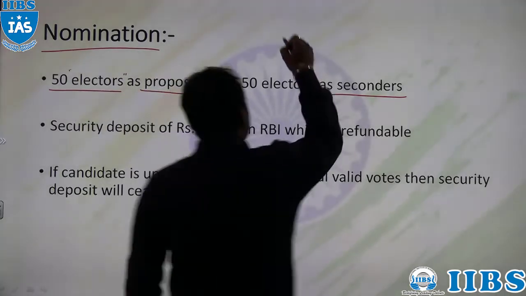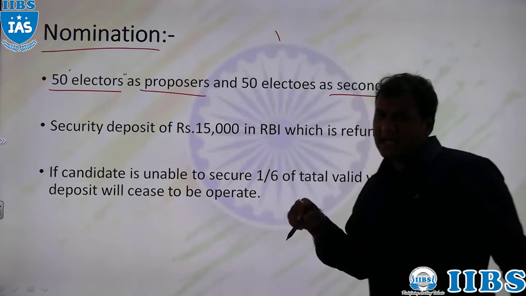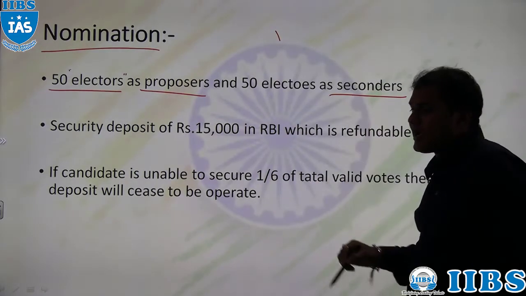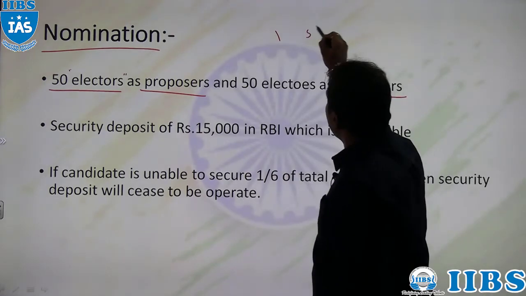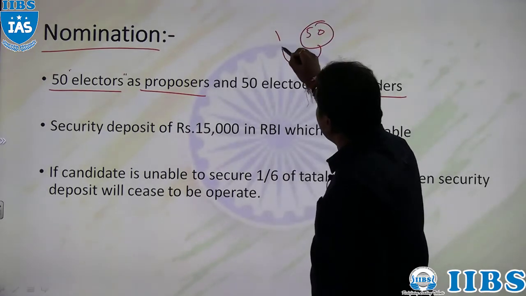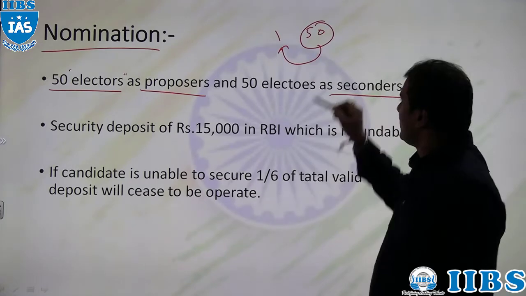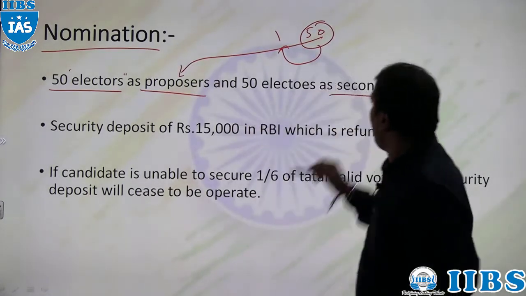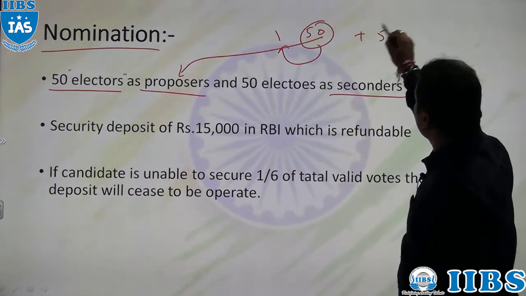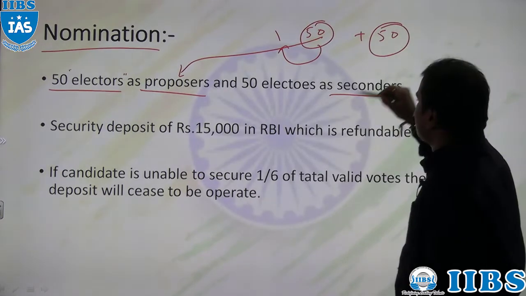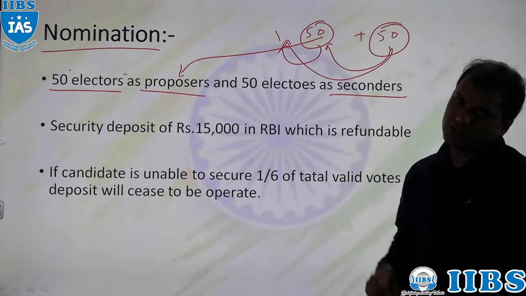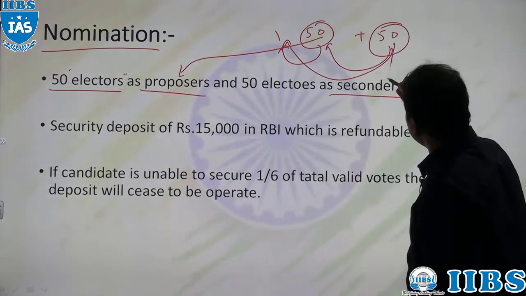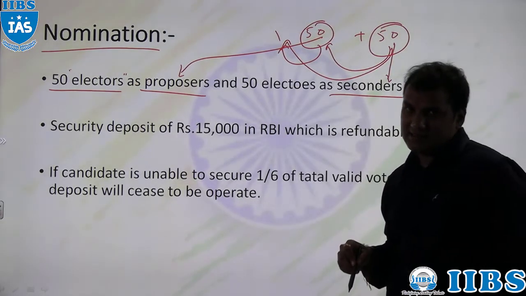Take an example, a candidate who is contesting the election of president. For that candidate, 50 electors should support this candidate for filing the nomination. Those are called proposers. Plus another 50 must support this candidate as well as these proposers. Those 50 are called seconders.